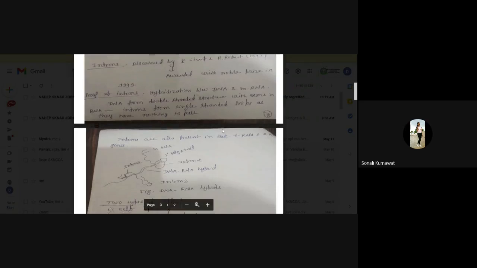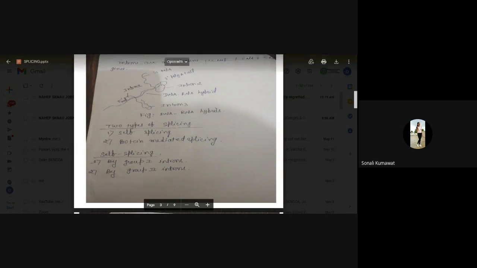Now coming to the proof of introns, how they are present in the mRNA. There was hybridization between DNA and RNA. In this diagram, you can see there is a hybridization between the single stranded DNA and the mRNA. Here the introns are not going to pair with any sequence in the DNA. That's why they are forming loops.